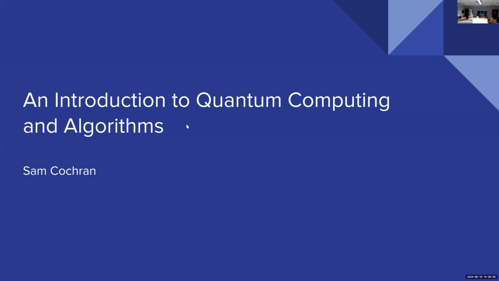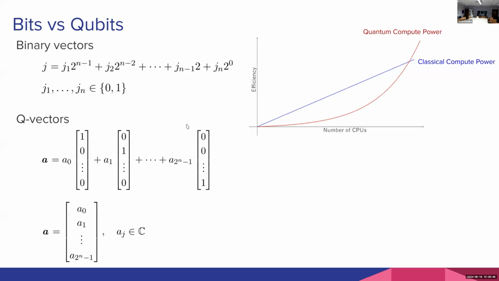Anyway, today we're going to talk about an introduction to quantum computing and quantum algorithms. To begin, I'm going to give a little background on why people are excited about quantum computing. The idea is that it can give us a massive speedup compared to classical compute power. Classical computers, at the top left in the binary vectors section: depending on the size of your transistor, every piece of information you want to process is encoded as a binary vector.